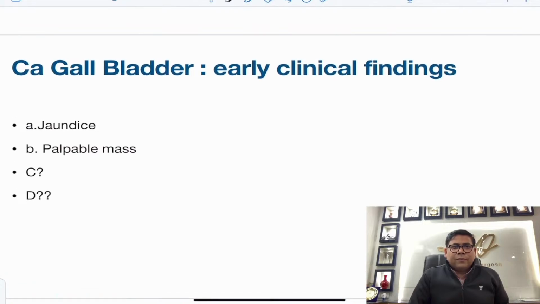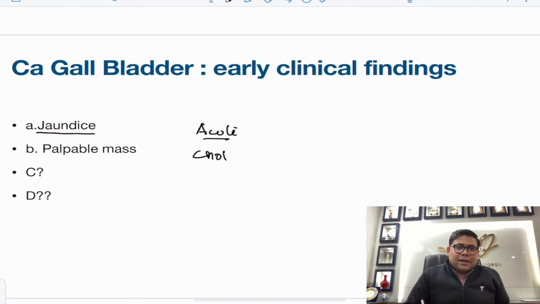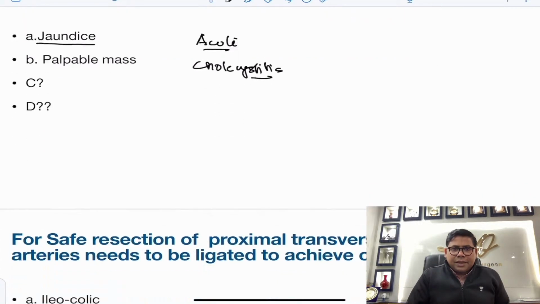It's a straightforward question. CA gallbladder, what is an early feature? Jaundice is very early feature. Palpable mass, even acute cholecystitis can happen in this case. So among the option that is provided, I would have gone for A as the best answer in this case.